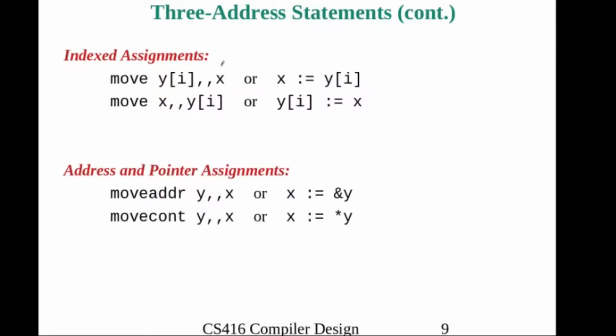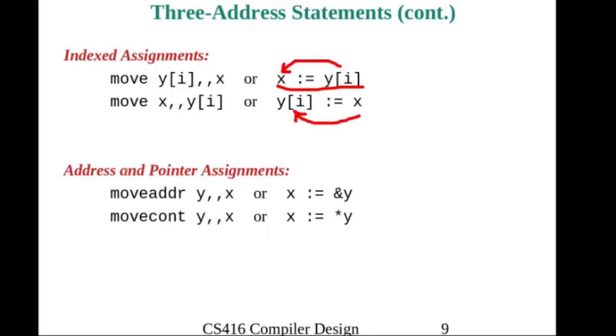Then index assignment: how we will represent array indexing etc. in 3 address code. Move y[i] comma comma x, where we have to move the content of y[i] into x, where x is the result, y is the indexed array and i is the index. Then move x comma y[i], here we are moving x into the content of the array.